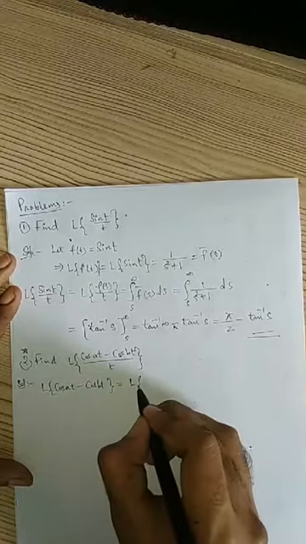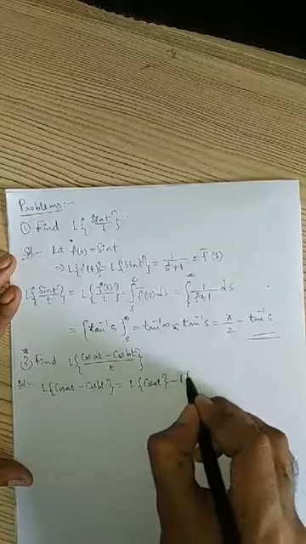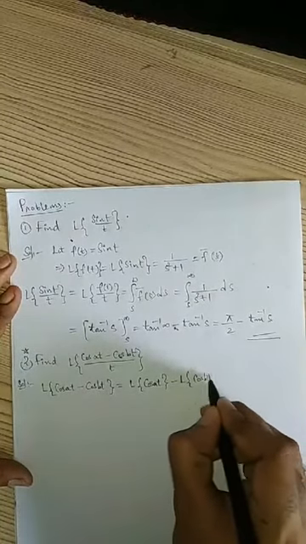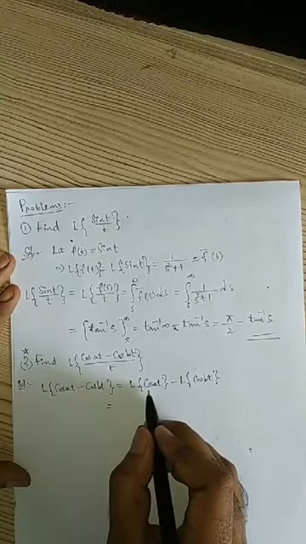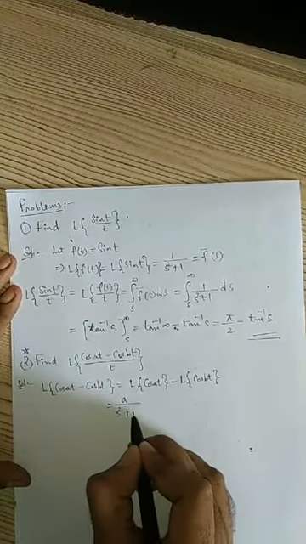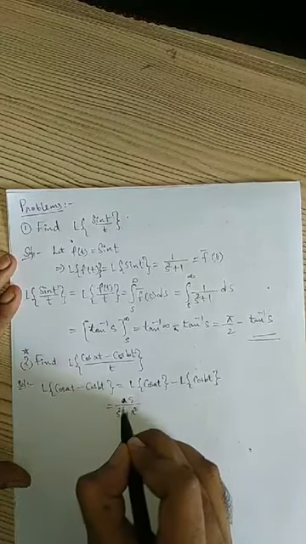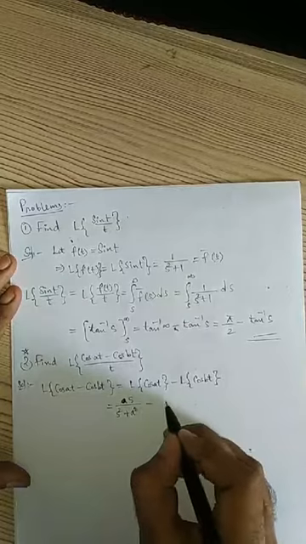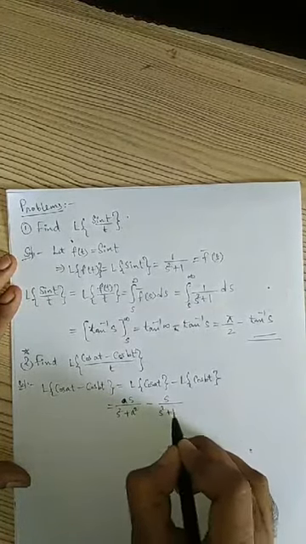I'll separate this as Laplace transform of cos at minus Laplace transform of cos bt, right? It is equal to Laplace transform of cos at is given by s by s square plus a square, minus, again Laplace transform of cos bt is given by s by s square plus b square.